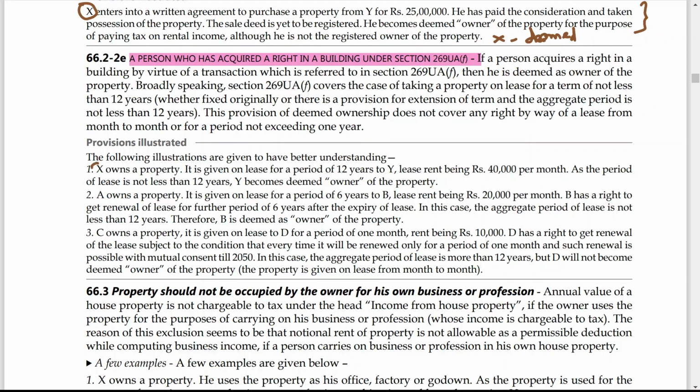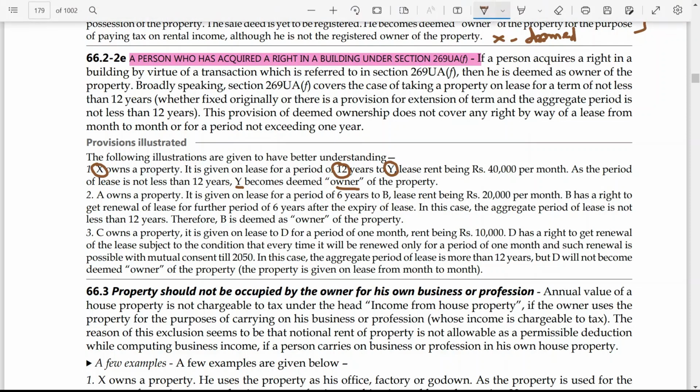Means what? X is the owner of the property. He has given the property to Y for a lease period of 12 years. Means the lease period is not less than 12 years. That means in this case, Y becomes the deemed owner of the property. This is the first case.